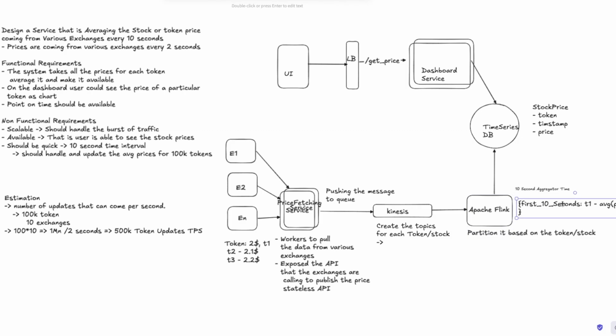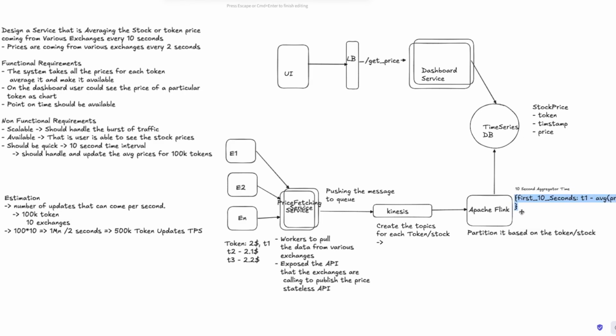What Flink does is store the data in memory, and as the 10 seconds come in, it flushes it, or writes it, to the time series DB. So this is there. The other few more things that Flink has: first is the 10 second window.